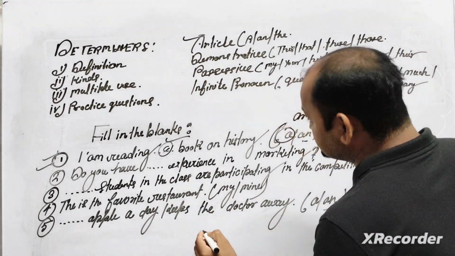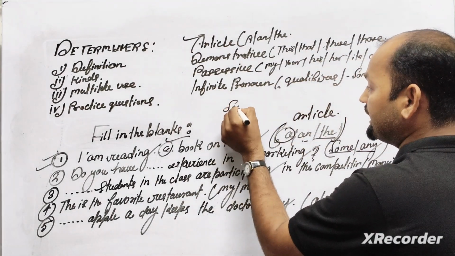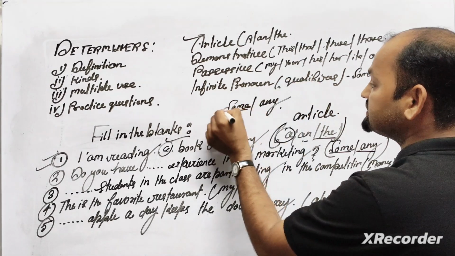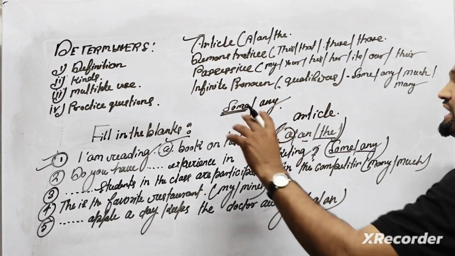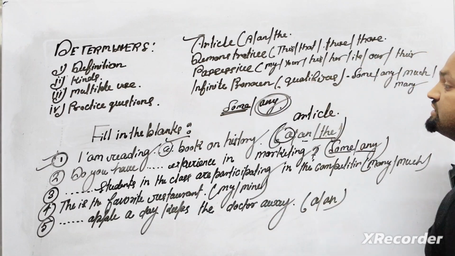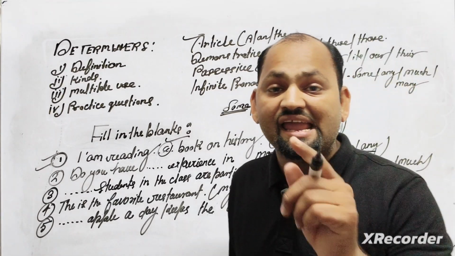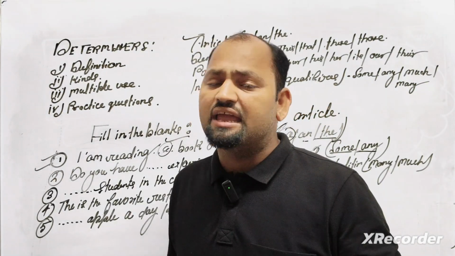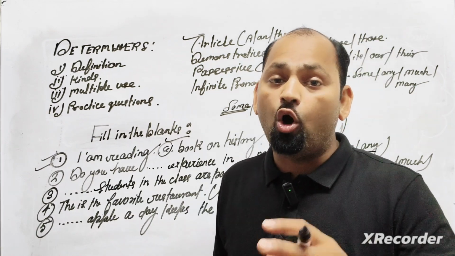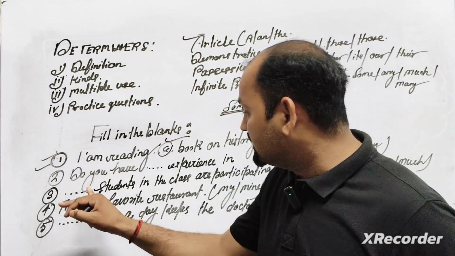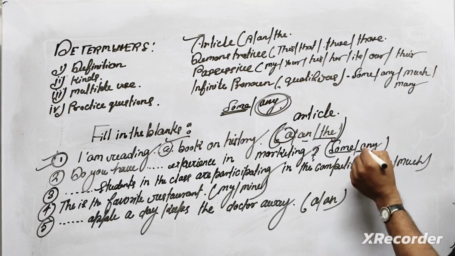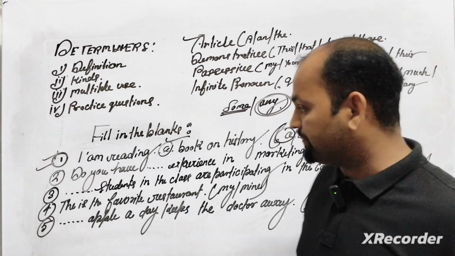I will say any. The word some we can use with positive statements, but in negative and interrogative statements we always have to use any instead of some. So this is an interrogative, and I have to choose the option any. Are you correct? Okay.